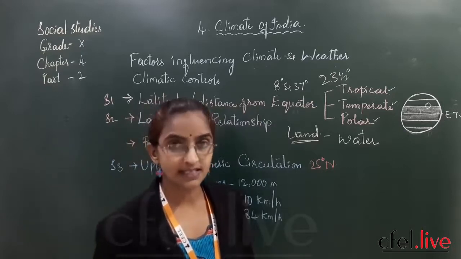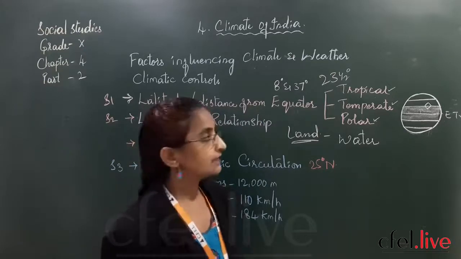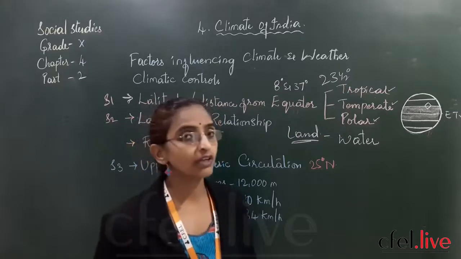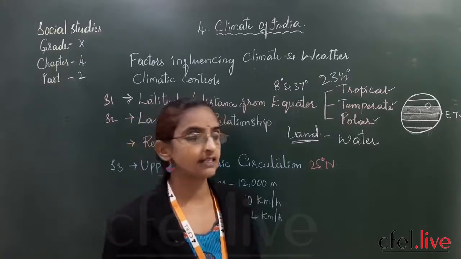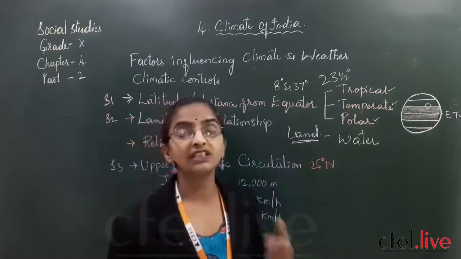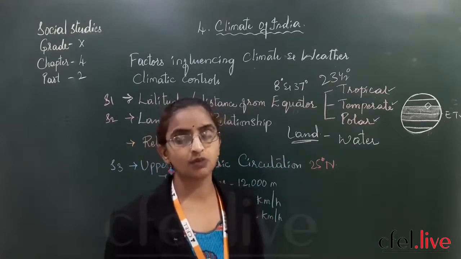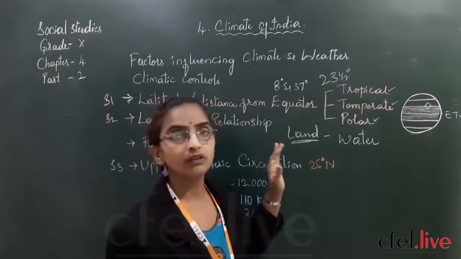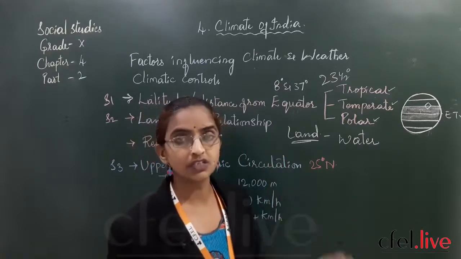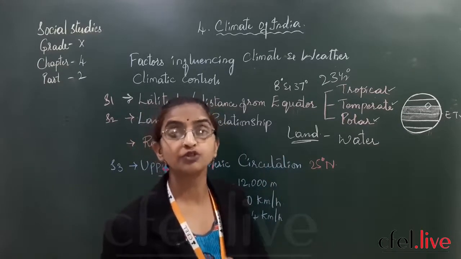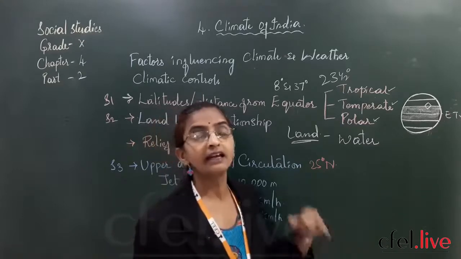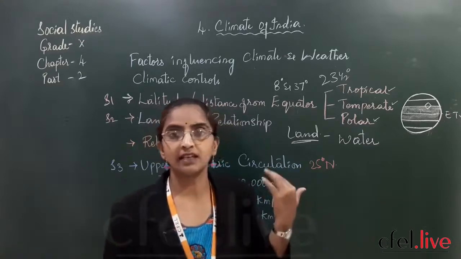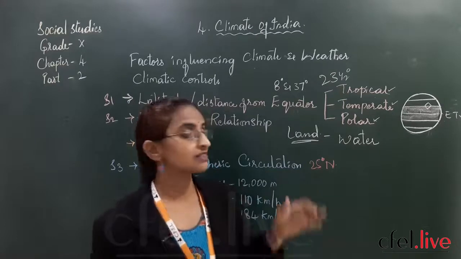By this, what do you understand? Land which does not have any kind of water bodies will have the highest temperatures. The highest temperatures are recorded in the area or region which does not contain any water body, like lakes or rivers, or is not a coastal region.